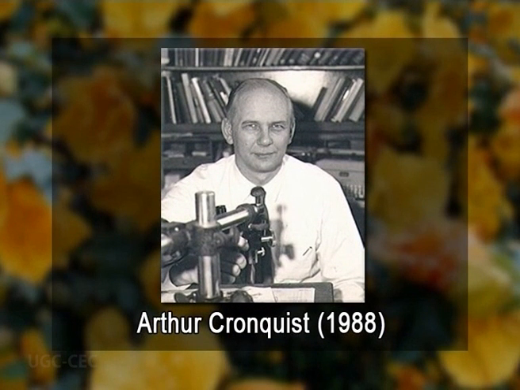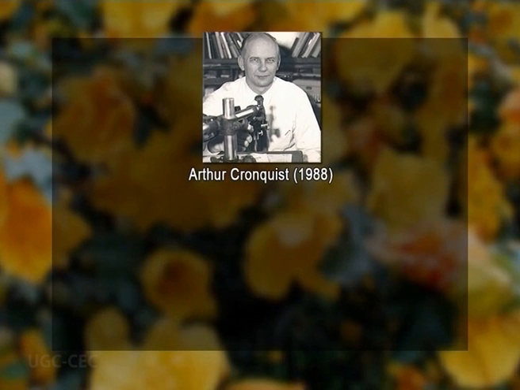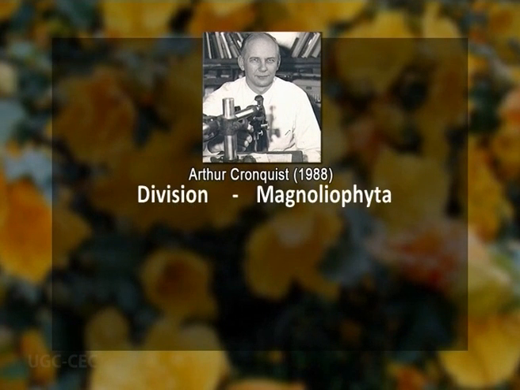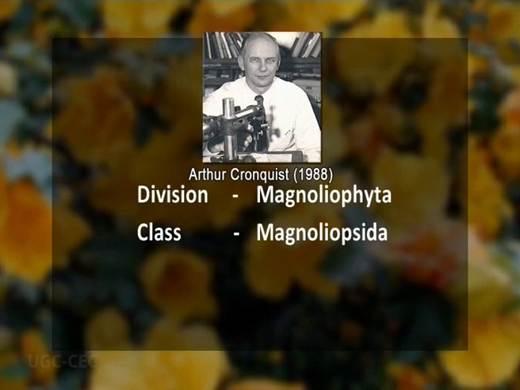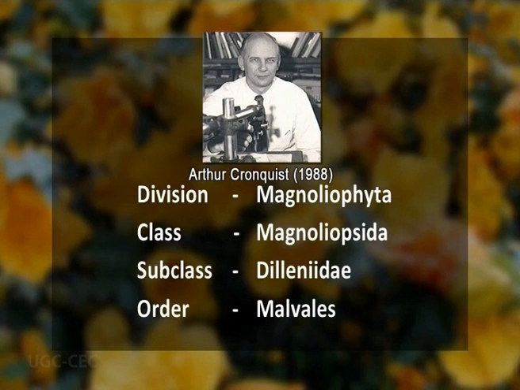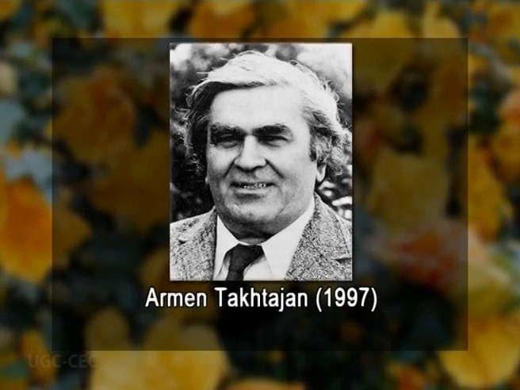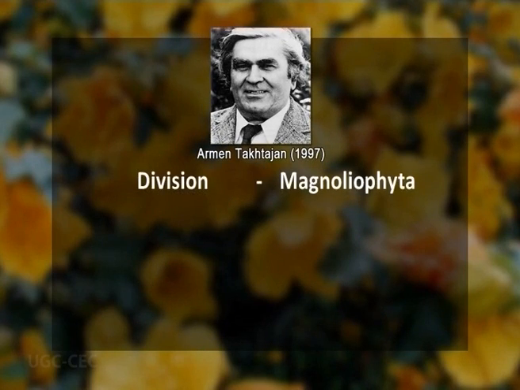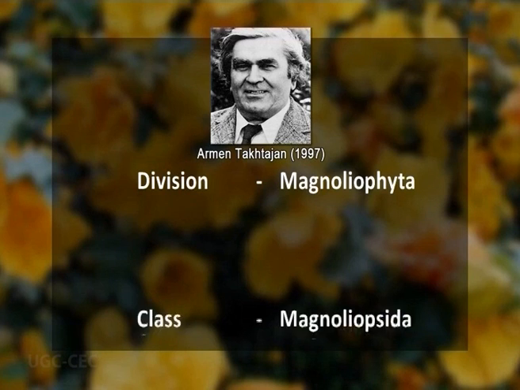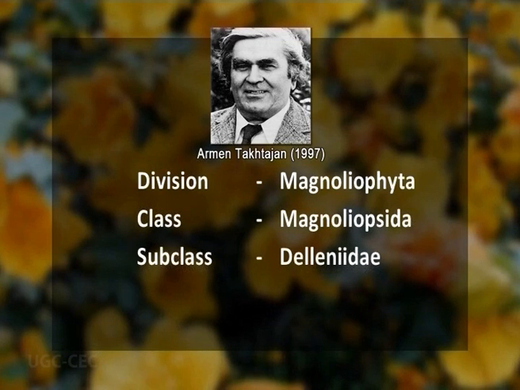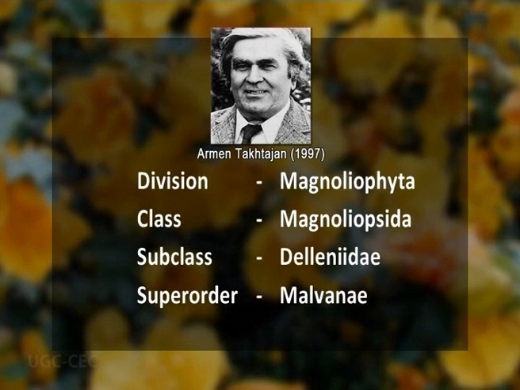Later on, the American taxonomist Cronquist classified Malvaceae under the division Magnoliophyta and the class Magnoliopsida. He recognized a subclass by the name Dilleniidae, and order again, just like Bentham and Hooker, Malvales. Takhtajan, the famous Russian taxonomist who based an evolutionary system of classification, classified Malvaceae under the division, again just like Cronquist, Magnoliophyta, class Magnoliopsida, subclass Dilleniidae, but he incorporated one superorder by the name Malvanae, and order again, repeating Malvales.